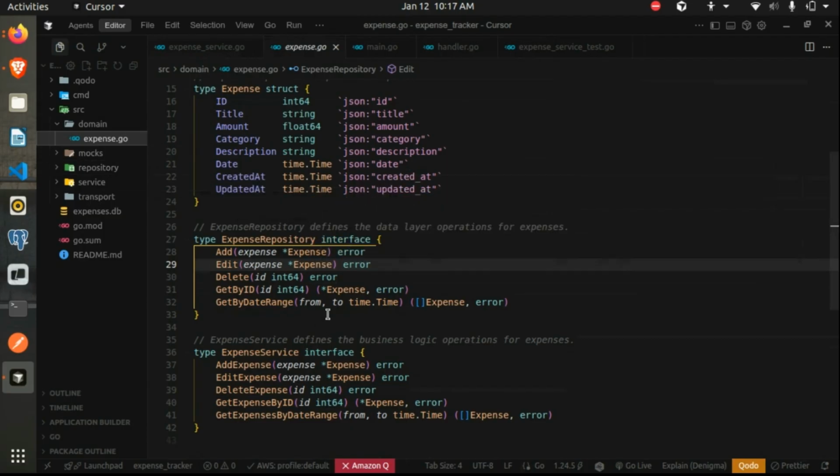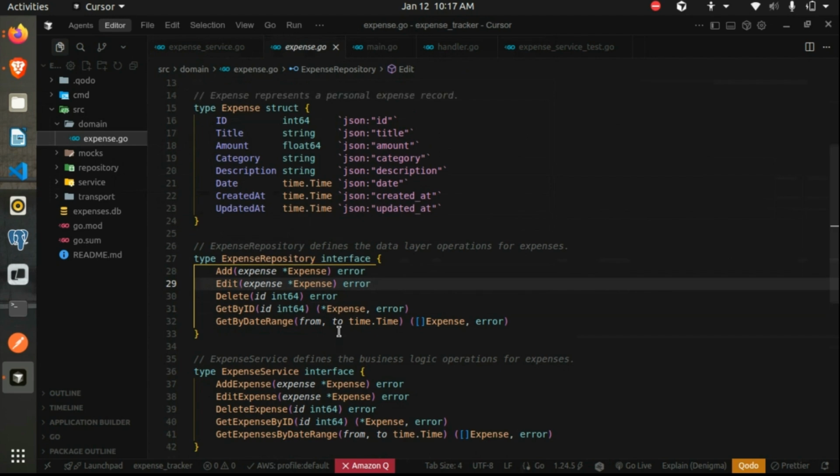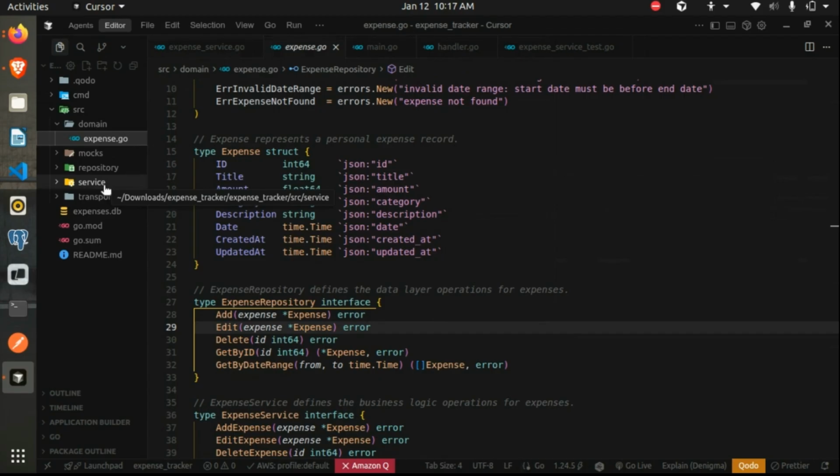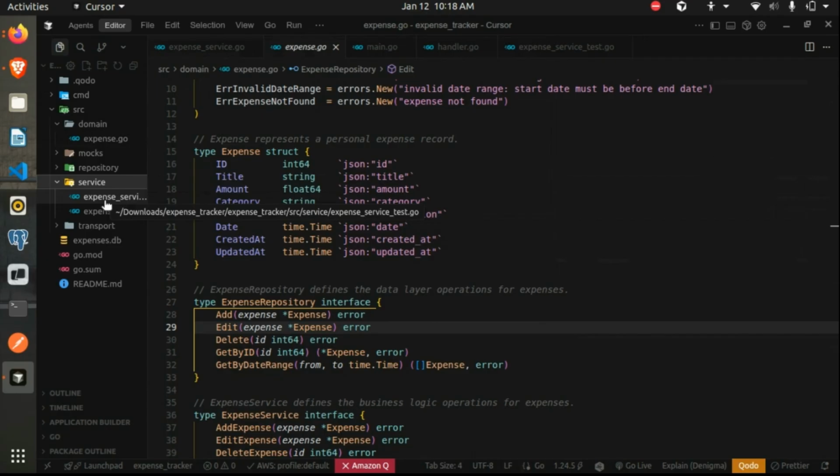If I declared a struct in the service layer and I want to use it in the repository layer, then, if you have heard of import cycle, it means that if I am importing a package from the repository layer into the service directory, I can't import any functions from this service package into the repository package.